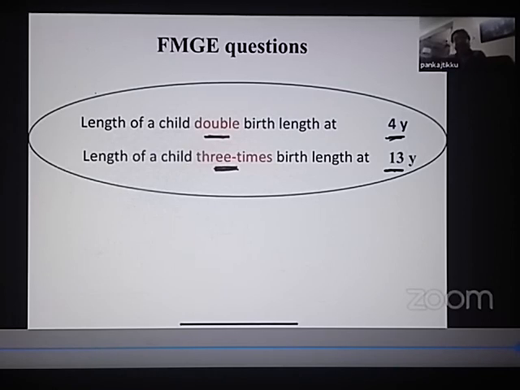So when does the child's length become double the birth length? It is 4 years. And when does it become 3 times the birth length? It is 13 years. Right? So I hope till here everything has been very clear to you.